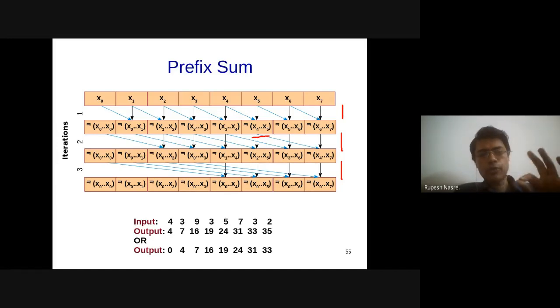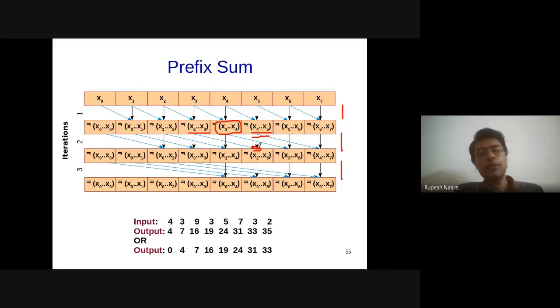In the first step, I'm going to sum up only the previous element. So I have x4 plus x5 computed. In the second step, I am going to compute with this particular element, which already has x2 plus x3 computed. I should not be looking at this part because it has x4 already added. So if I look at x2 plus x3 and now I have x4 plus x5, that sum is going to give me x2 to x5 in the second step.